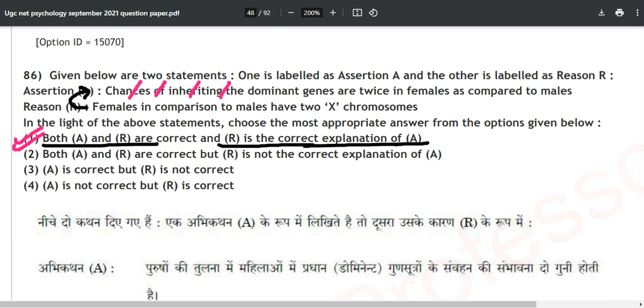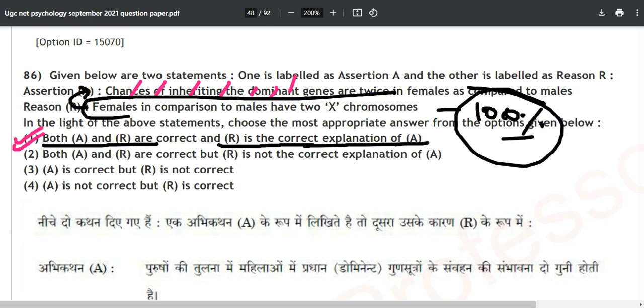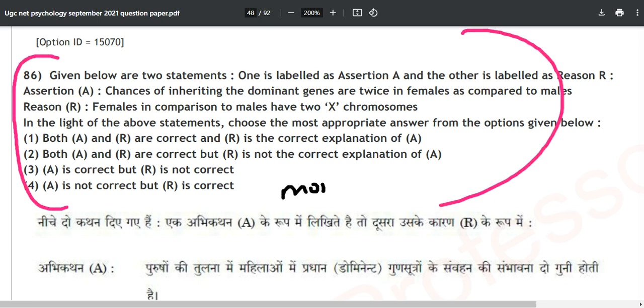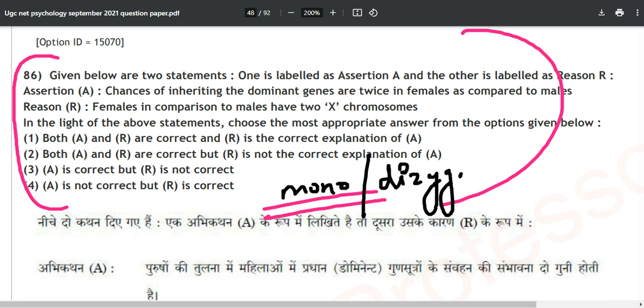Don't worry, this is not likely to come, but whatever I just explained to you will definitely come 100%. And what I just told you will become more interesting when we discuss monozygote. I will tell you here only. I don't know whether that question will come over here or not. Monozygote and dizygote. What is the difference?